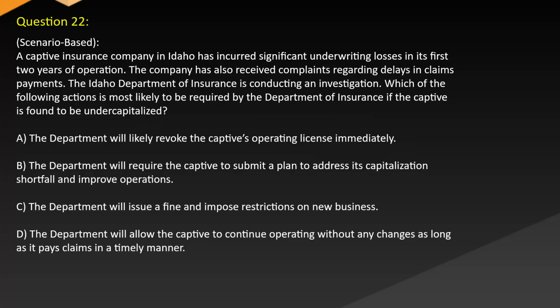Question 22, scenario-based. A captive insurance company in Idaho has incurred significant underwriting losses in its first 2 years of operation. The company has also received complaints regarding delays in claims payments. The Idaho Department of Insurance is conducting an investigation. Which of the following actions is most likely to be required by the Department of Insurance if the captive is found to be undercapitalized? A.